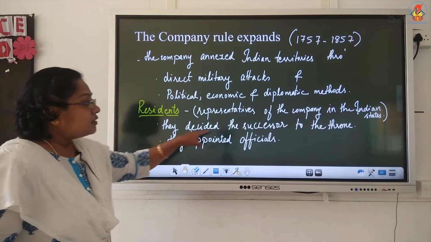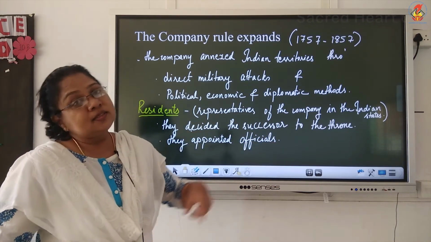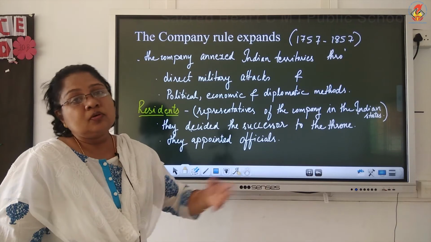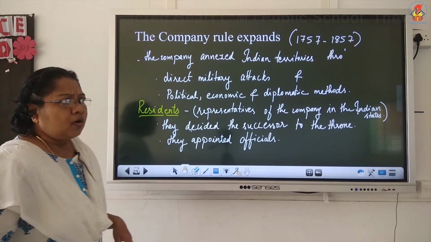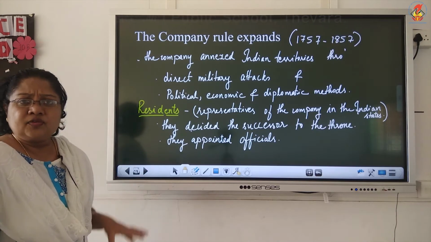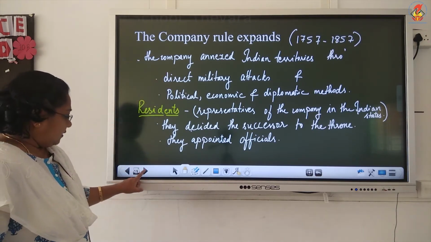They began to decide the successor to the throne. They even began to appoint their own officials into the Nawab's office. So all the control of the Nawab's palace and officers was taken up by the British through residents.